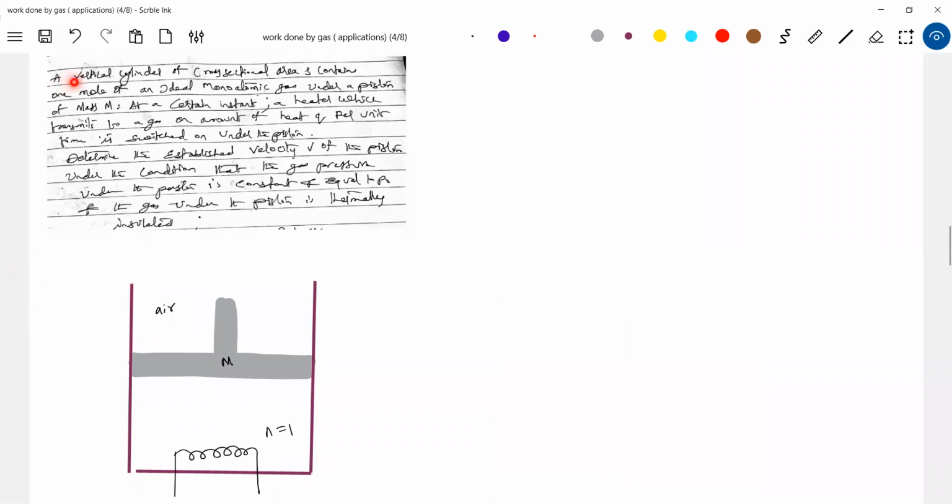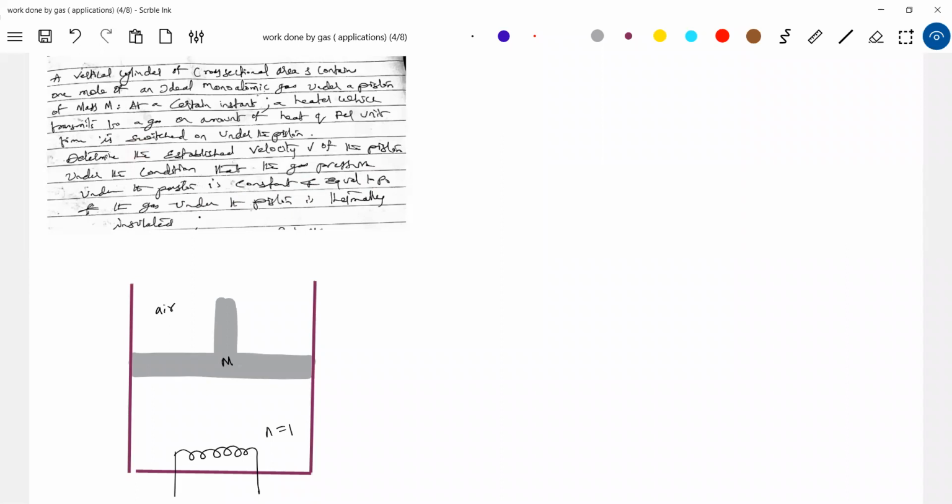A vertical cylinder of cross-sectional area S contains 1 mole of an ideal monoatomic gas under a piston of mass m. It is attached to a heater which transmits to the gas an amount of heat Q per unit time. Means it will supply power continuously, heat per unit time. So that is what Q is, nothing but power. Switch on the heater, determine the established velocity V of the piston under the condition that the gas pressure under the piston is constant and equal to P naught, and the gas under the piston is thermally insulated. Everything is insulated.